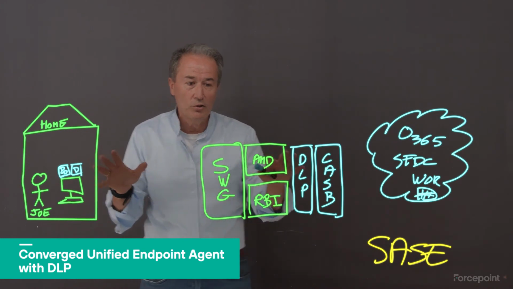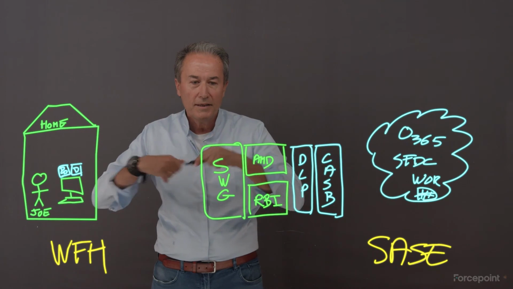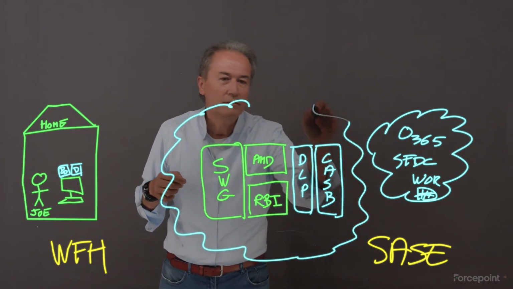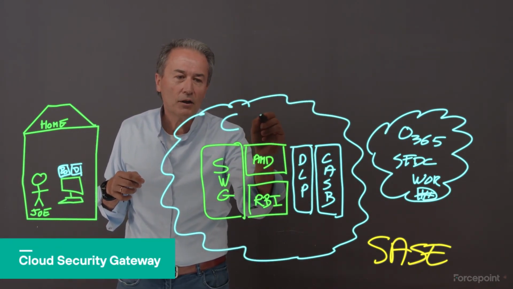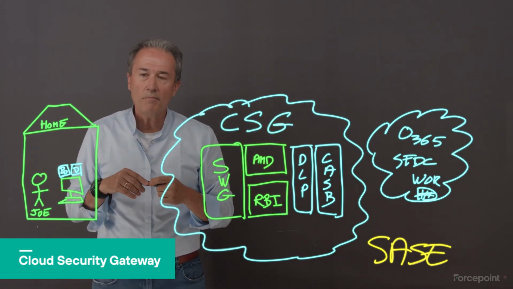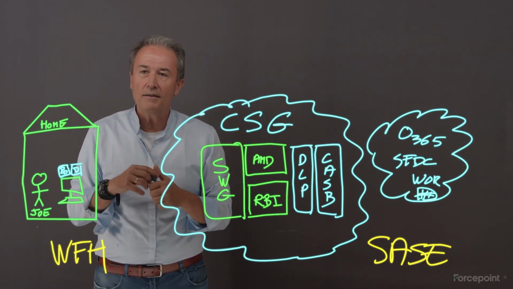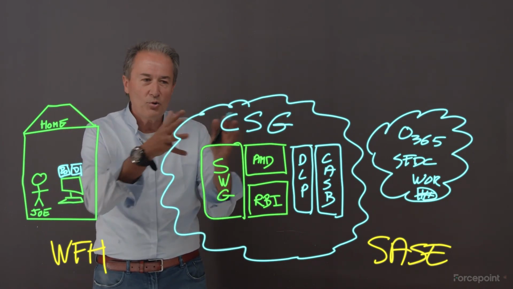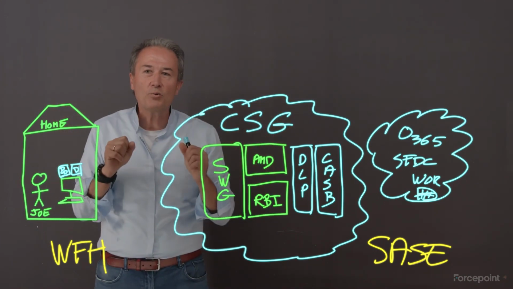Now if we do that, we actually have something really, really powerful. It's so powerful, that cloud, that we gave it a name. We call it the Cloud Security Gateway. All these pieces that I just described, this is the new cloud solution, part of our SASE that we launched earlier this week. So very excited to introduce to you the Cloud Security Gateway. Now you know the rest of the story, what it's doing and why it's doing it.